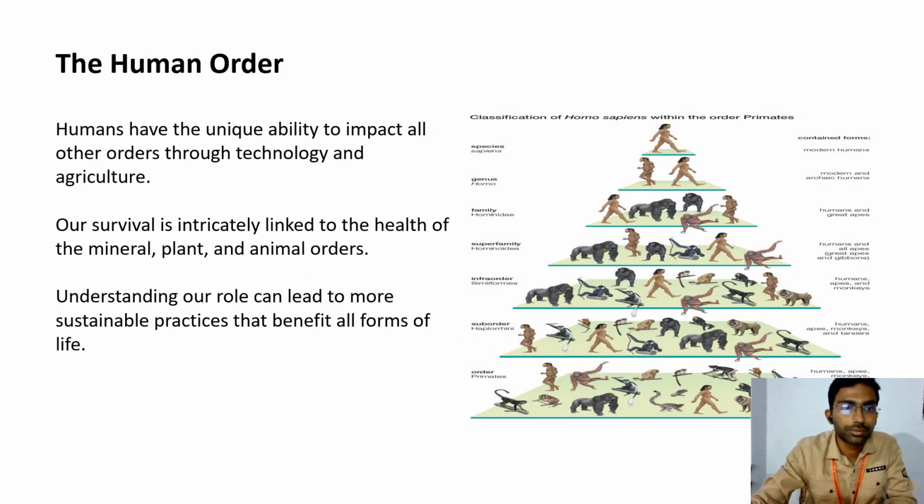The human order. Humans have the unique ability to impact all other orders through technology and agriculture. Our survival is strongly linked to the health of the mineral, plant, and animal orders. Understanding our role can lead to more sustainable practices that benefit all forms of life.